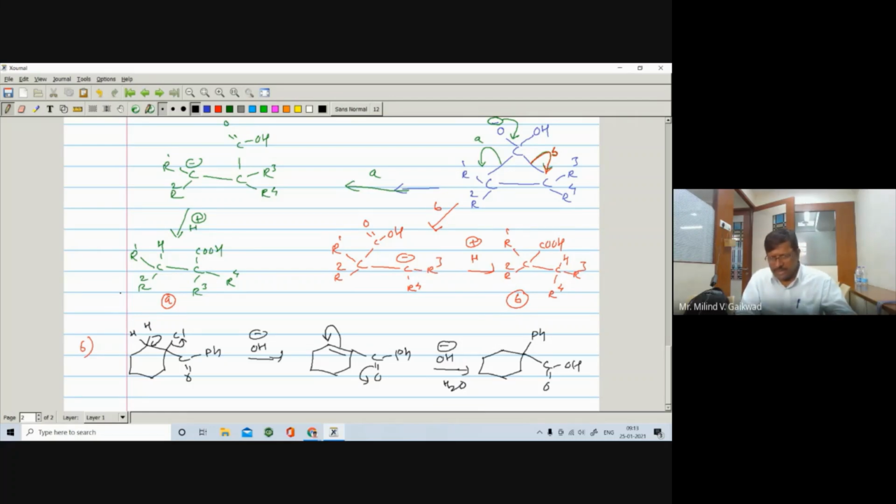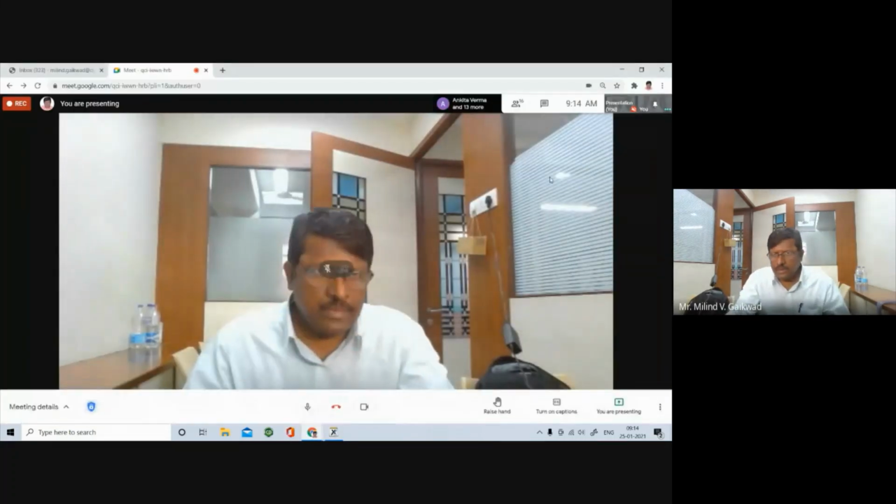Learn up to the 5th example, and in your exercise also they have given again the same examples that we have already solved. Only they have changed the halogen and you have to write down the same thing. And so you have taken all the examples from your textbook also to solve up to this one. Any doubt you may ask? Yes, if you have any doubt you may ask.